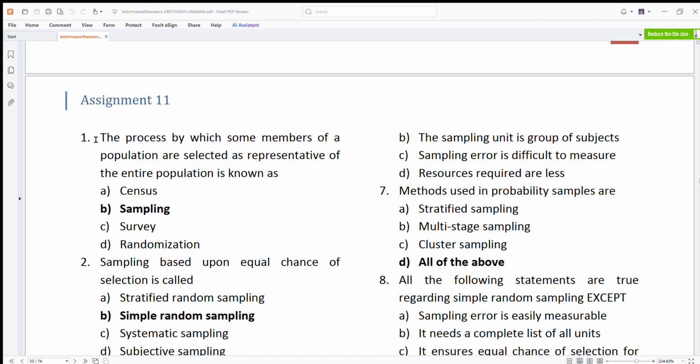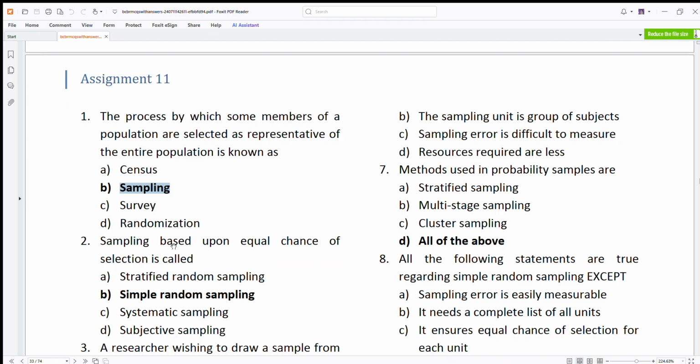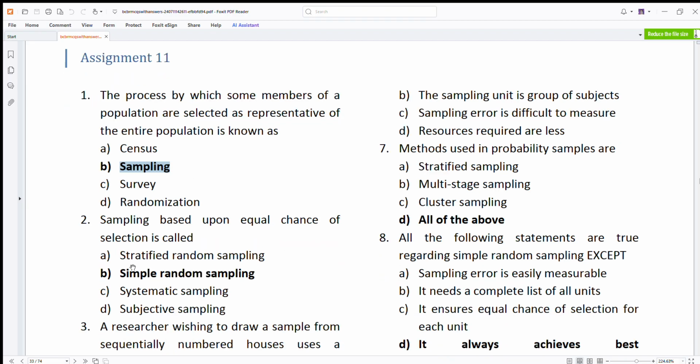Starting off with assignment number 11: the process by which some members of a population are selected as representative is known as sampling. Yes, because they represent. Sampling based on equal chance of selection is simple random sampling. Yes, right, equal chance of selection.